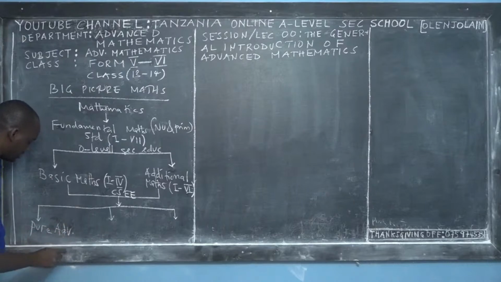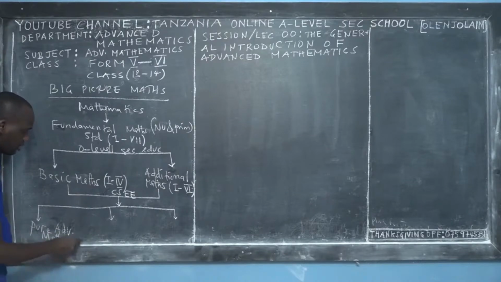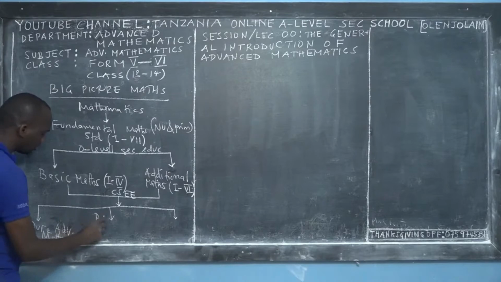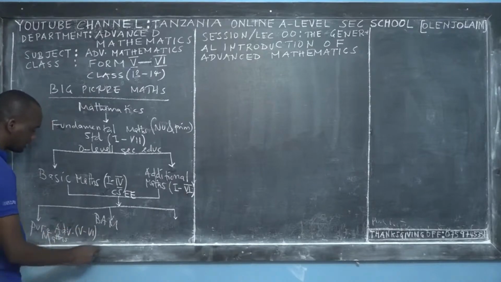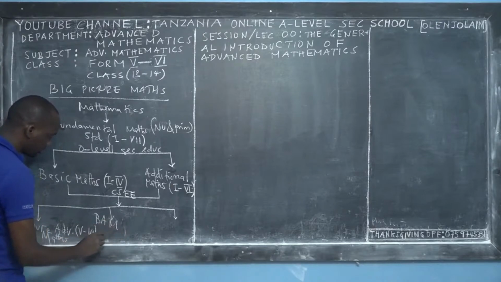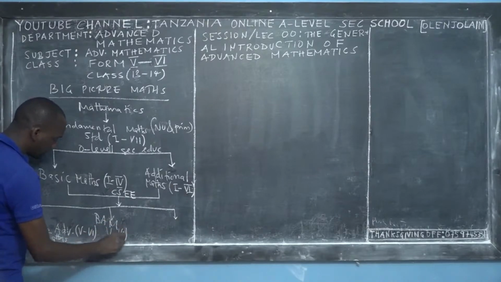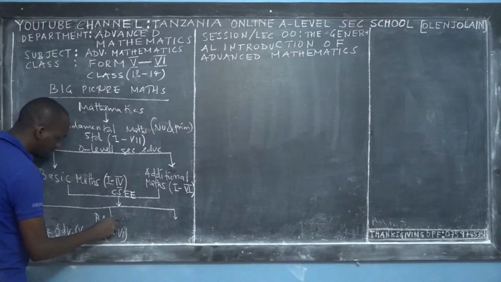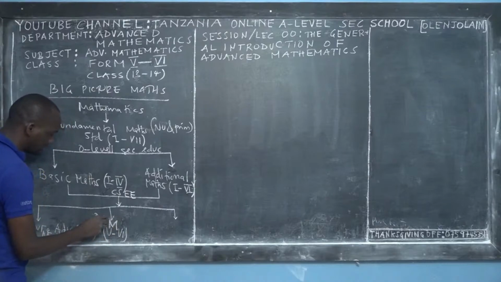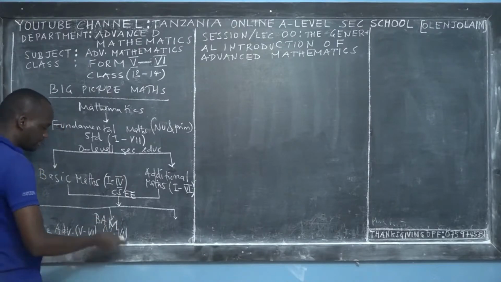This we call the pure advanced mathematics category. Or you can major in basic applied mathematics, BAM. This is taught in Form 5 to Form 6. These are students who are not studying advanced mathematics, but they need the concepts of mathematics to understand their subjects.